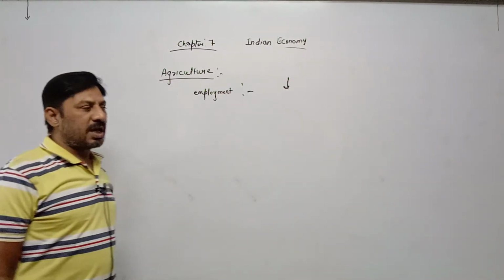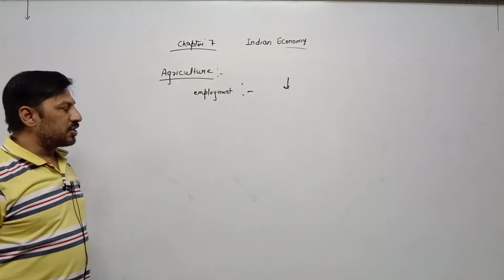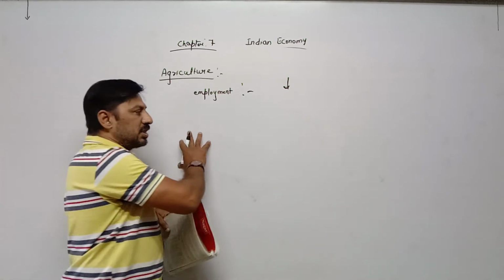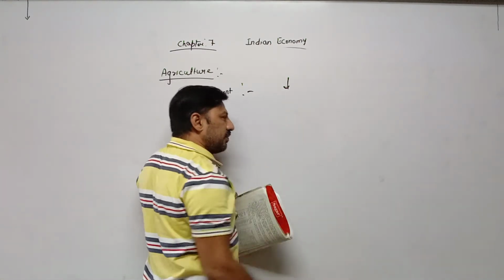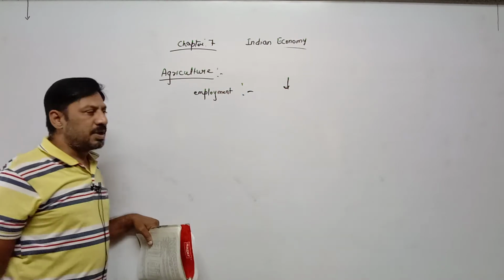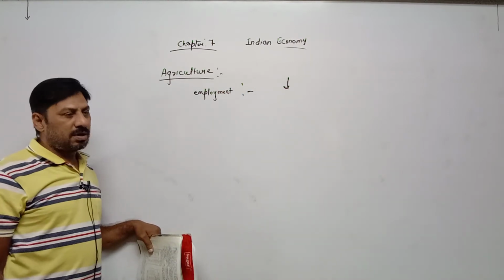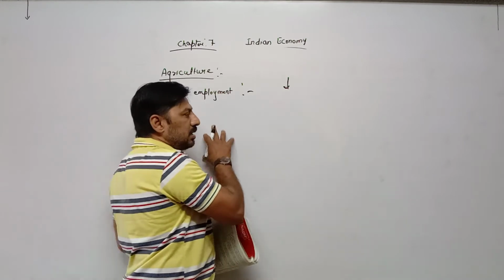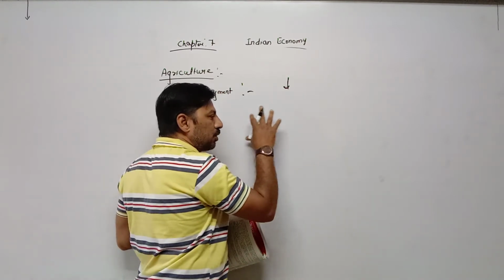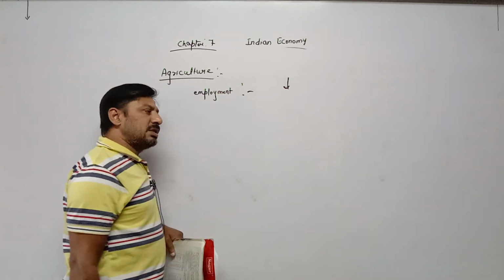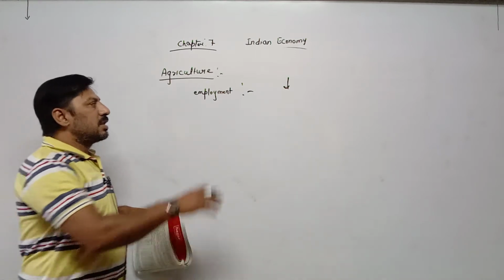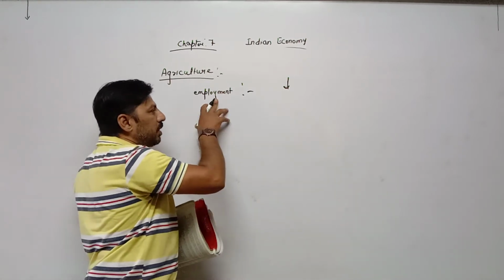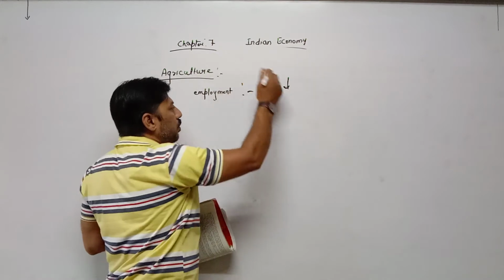Due to industrialization. After industrialization, industries are set up in various states. Various types of industries have been started or encouraged by the government. That's why many individuals have shifted from the agricultural sector to the industrial sector or service sector. That's why the contribution to employment by the agricultural sector has now reduced.